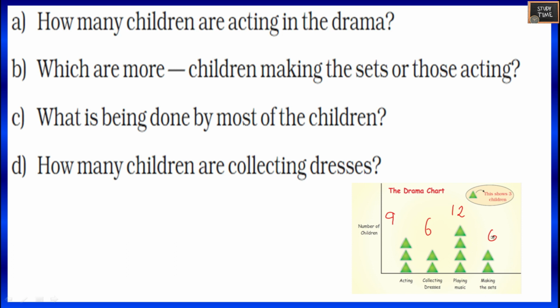How many children are acting in the drama? So it is 9. Which are more? Children making the sets or those acting? So it is acting, because 9 children are acting. Making sets is only 6. What is being done by most of the children? Playing music is done by most of the children. How many children are collecting dresses? So here it is 6.